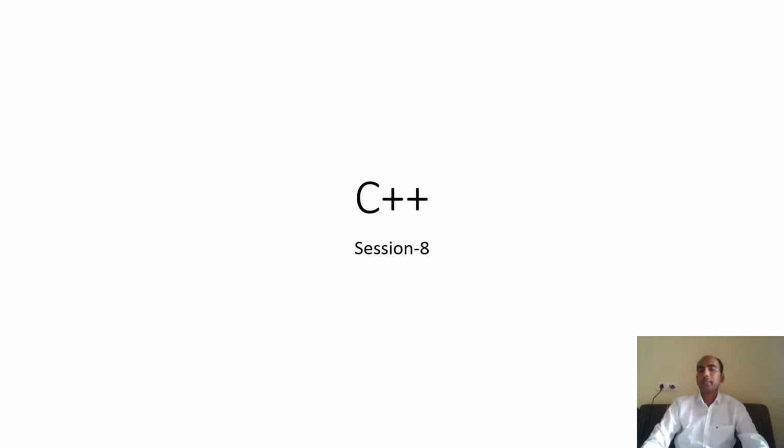Hello students, in the last class we discussed arrays and strings. We saw the declaration of an array, initialization of an array, single-dimension arrays, and multi-dimension arrays. If we discuss strings, whatever we have done in C we can implement in C++ also by using cin and cout. We have also seen that if you accept a string using cin, only a single word can be read, and for this we saw the cin.getline method and the cin.get method.